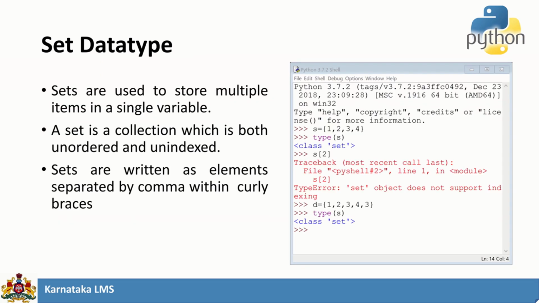Set data type. It is used to store multiple items in a single variable. You can store a collection of unordered and unindexed data in a set, and it is usually written within curly braces, with the elements separated by commas: 1, 2, 3 and so on. Consider S is equal to {1, 2, 3, 4}. Here you cannot access the elements using the index. You can create the set and you can process it.